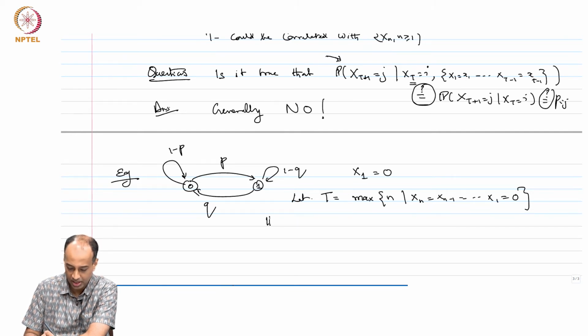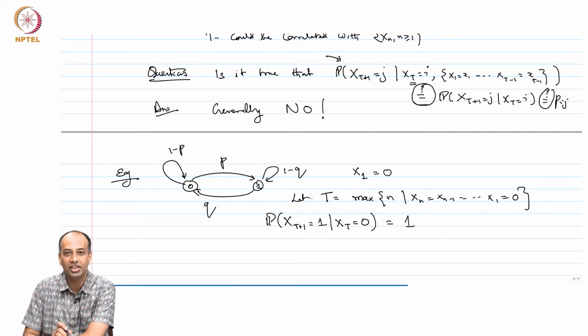can you look at the probability that x_{t+1} equals 1 given x_t is equal to 0? What is this equal to? This is equal to 1. This is by the definition of t. This is not equal to the probability of going from 0 to 1.